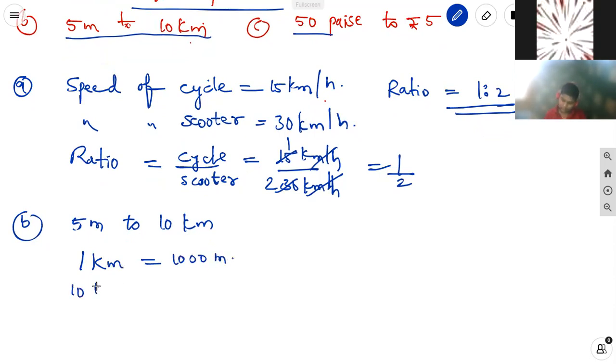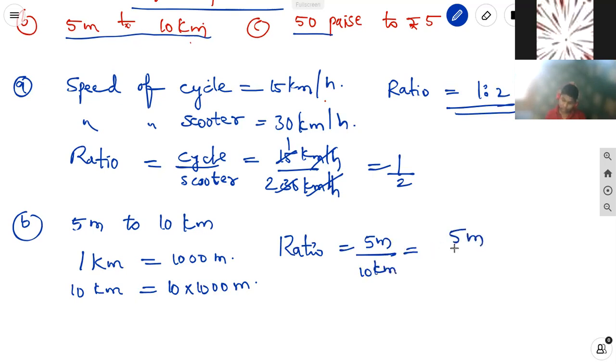So 10 kilometers is equal to 10 into 1000 meters. Here, what is the ratio? The ratio of 5 meter by 10 kilometer is equal to 5 meter by 10 into 1000 meters.